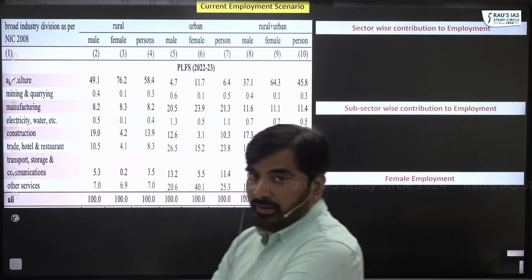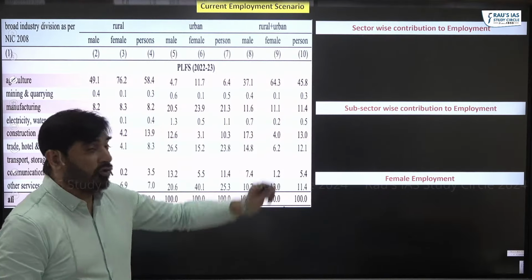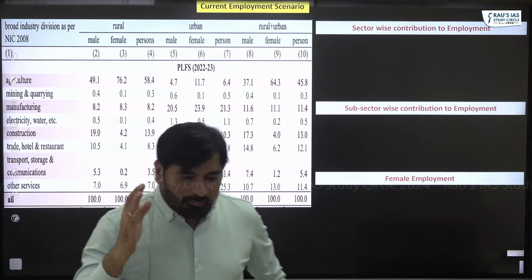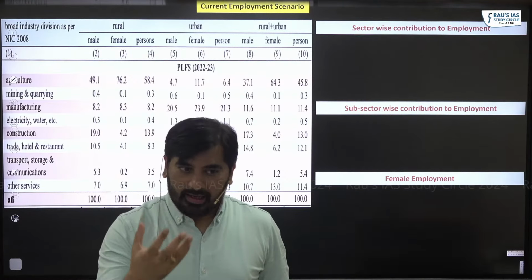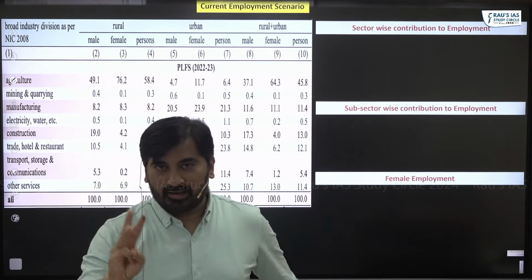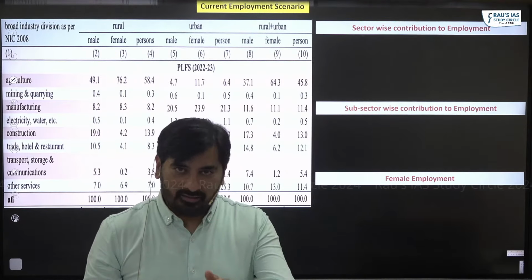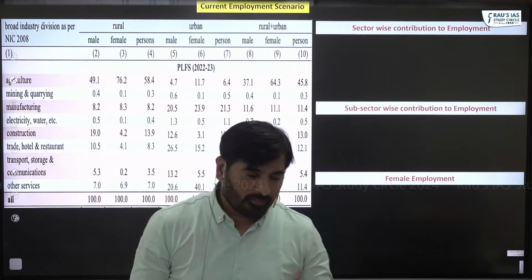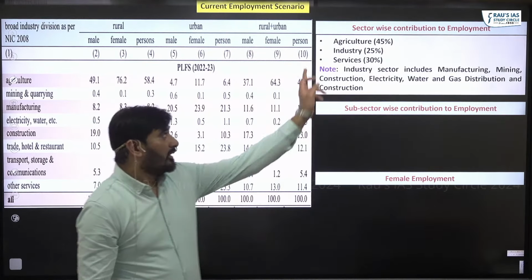Let's look at the next one. That is sector wise contribution to employment. Okay. Predominantly in India, according to the NSO, we have three sectors. One is agriculture, other one is industry, and the third one is the services sector. So let's look at the contribution of each of these sectors.